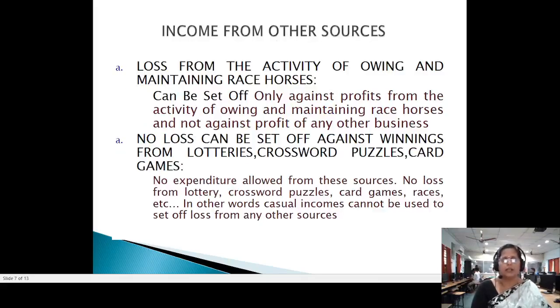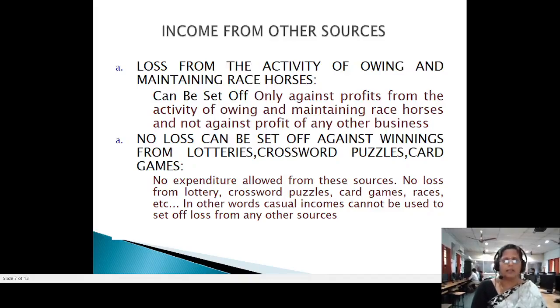And the next head, income from other sources. There are two major parts. One is regular income, another one is casual income. Regular income refers to, suppose you receive any dividend or interest on securities, interest from any fixed deposit or interest on debentures, those things will appear under the head other regular income.